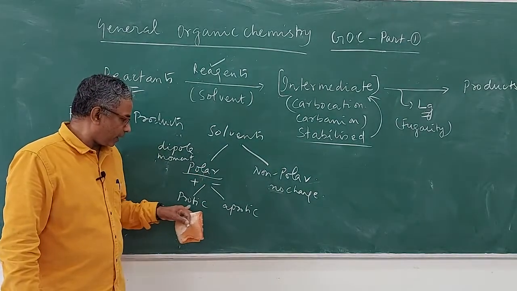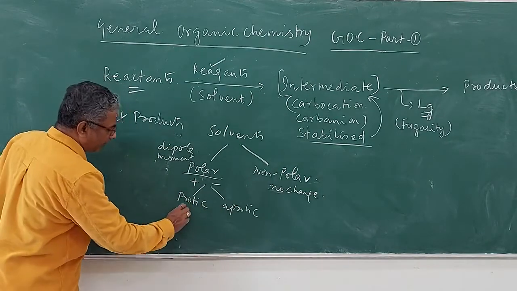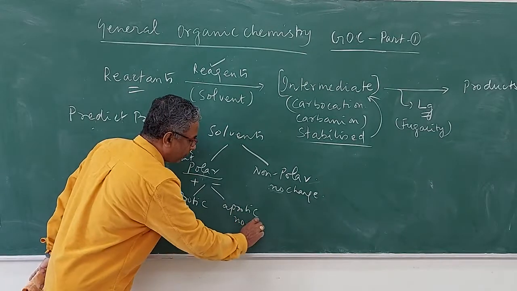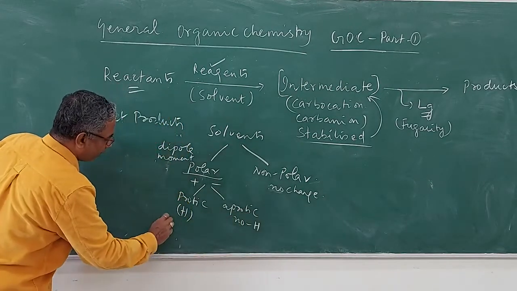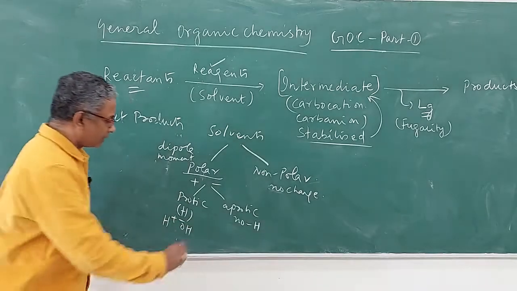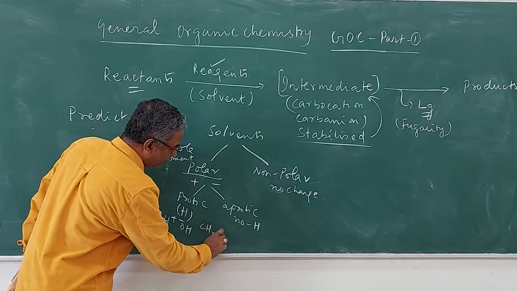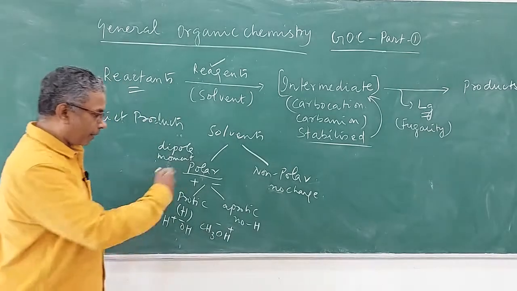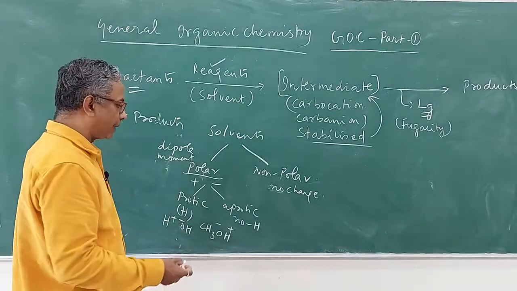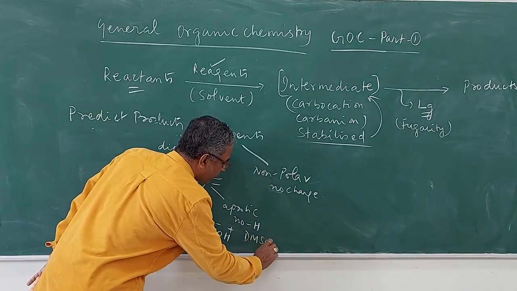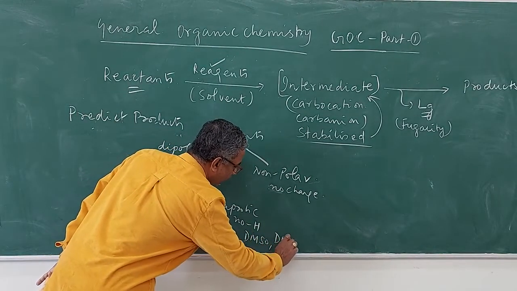In protic and aprotic, protic is where hydrogen will be present in that compound. Aprotic will not have any hydrogen. For example, water is an example of a protic solvent. Similarly, if you take methanol you will have a protic solvent like this. Aprotic solvents which have a net dipole moment greater than 0 are dimethyl sulfoxide and dimethyl formamide.